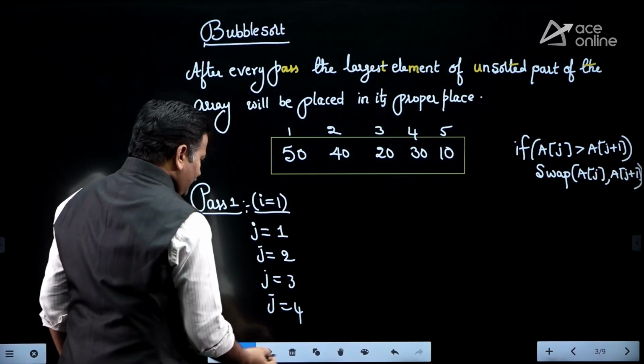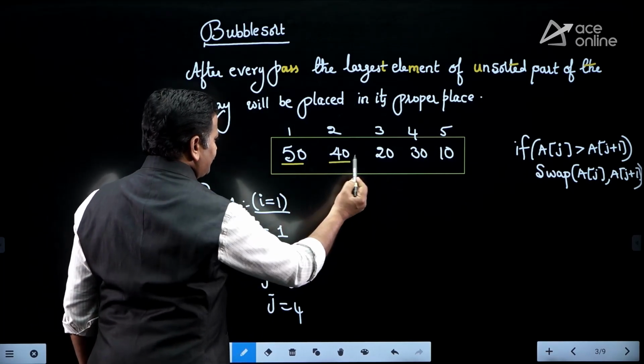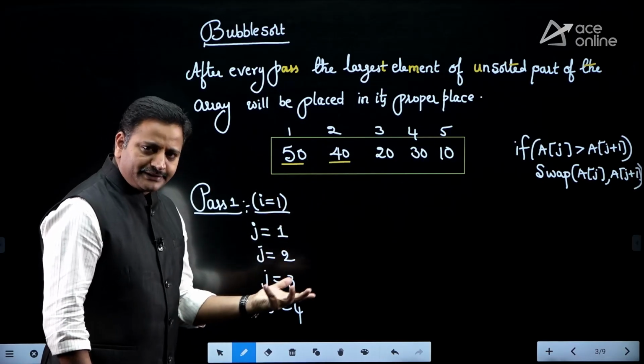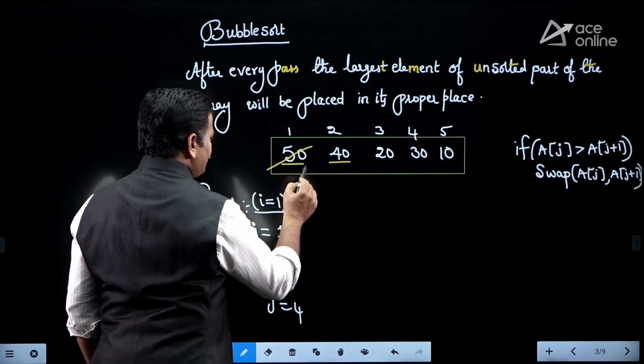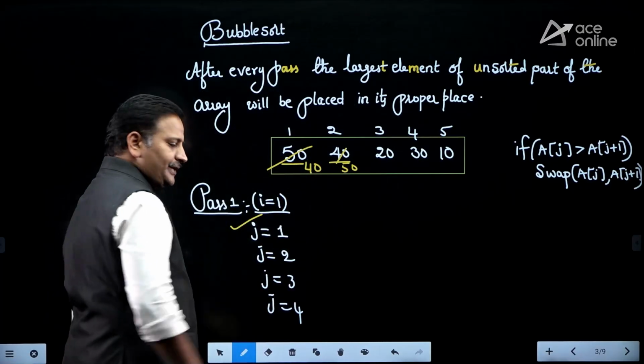In this array, just observe, friends, when j equal to 1, we compare these two elements. 50 greater than 40, yes. Then what do I have to do? Swap those two elements, so 40 and then 50. So j equal to 1 is completed.